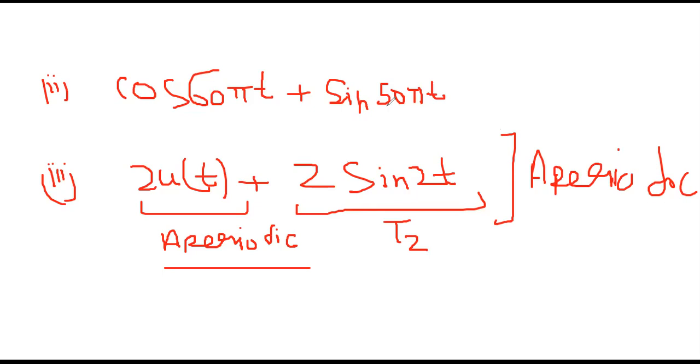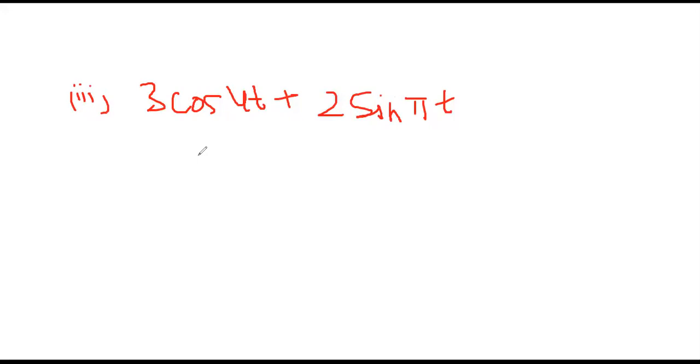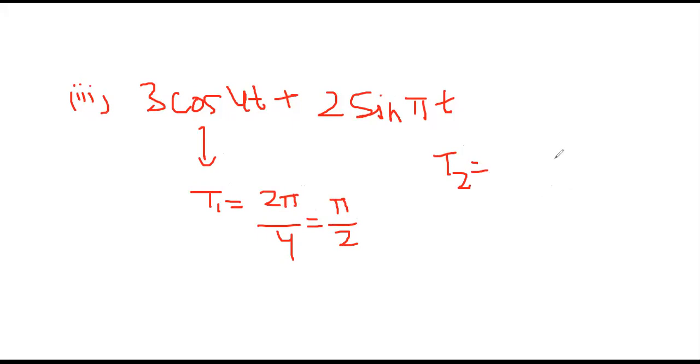Now let us do a few more questions. So students, this is the final variety we are having. Again we are calculating T1, and T1 is nothing but 2 pi by 4, which is pi by 2. And now if we calculate T2, T2 comes out to be 2 pi upon pi.